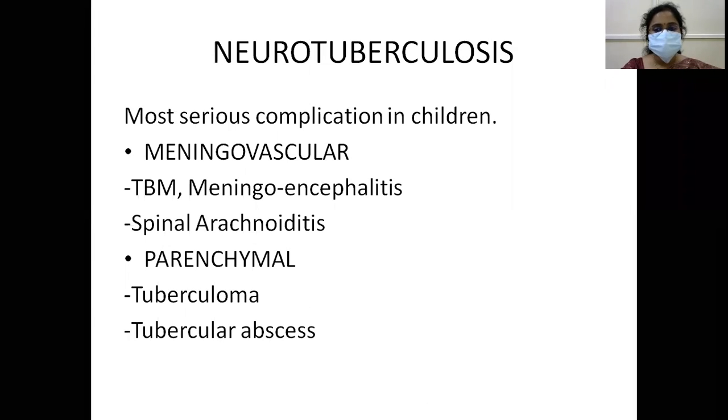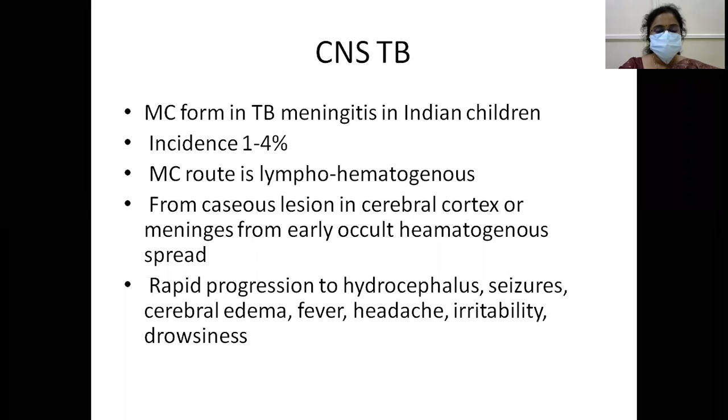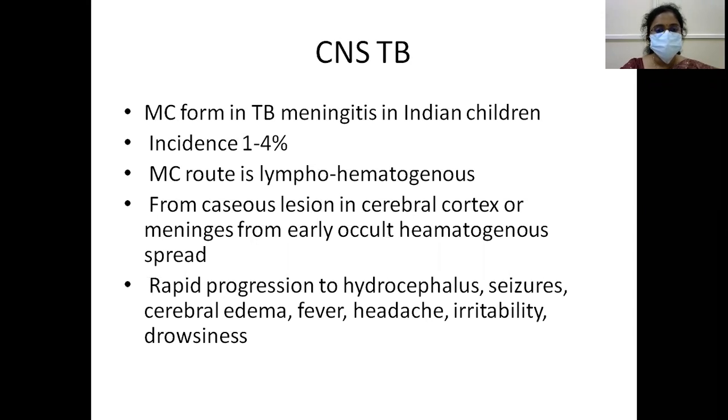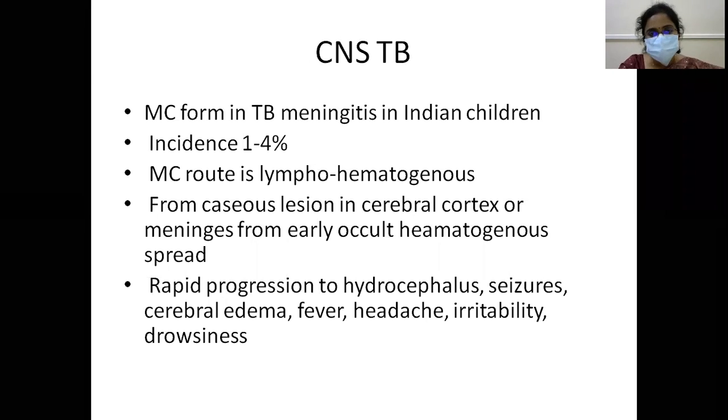Neurotuberculosis is a more serious complication in children. It could be meningovascular, TB meningitis, meningoencephalitis, spinal arachnoiditis, or it can be parenchymal in which there are tuberculomas or tubercular abscess. The most common form is TB meningitis in Indian children. Incidence is 1 to 4%. How does it reach the meninges? Most commonly through lymphatics or blood. They form caseous lesions in the cerebral cortex or meninges from early occult hematogenous spread.